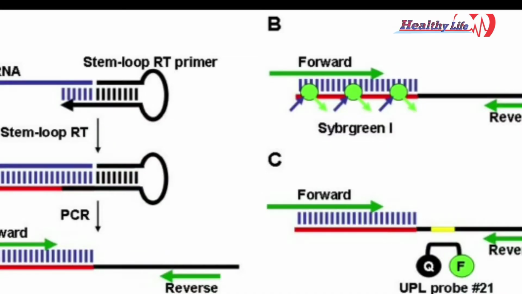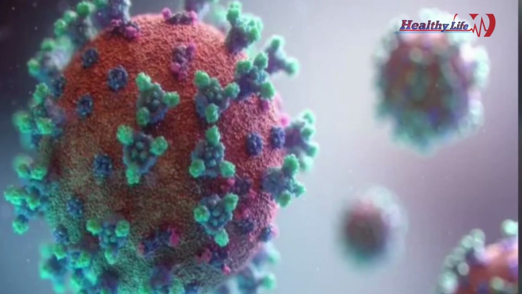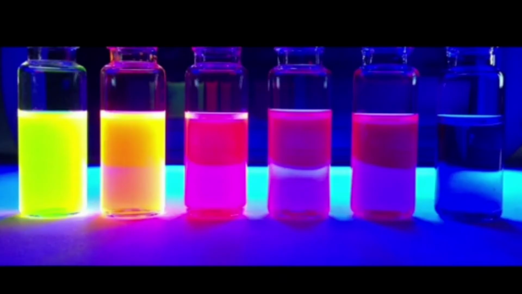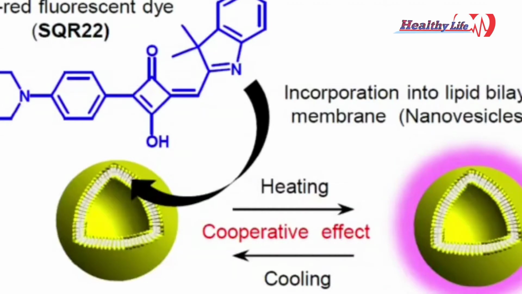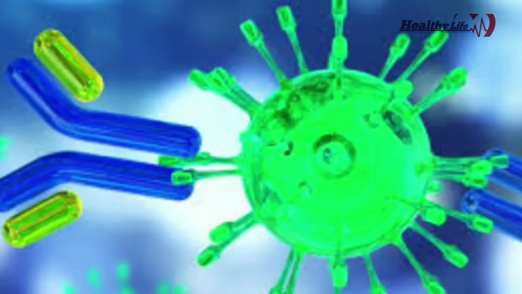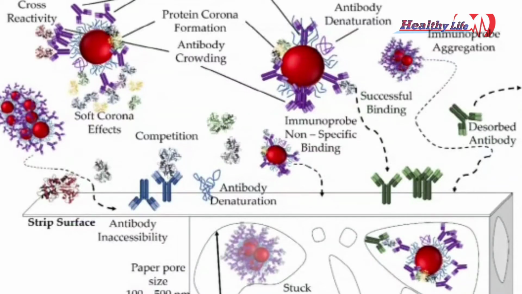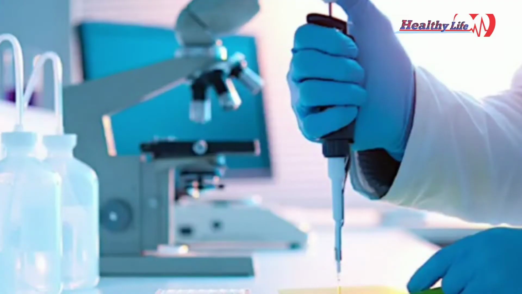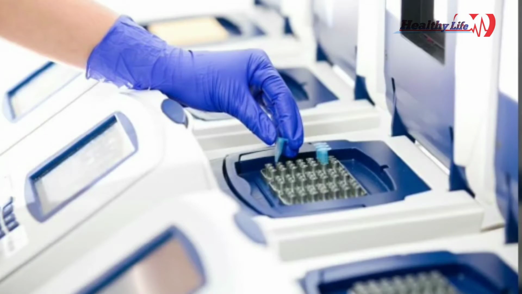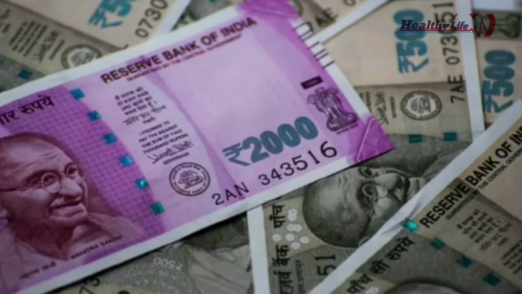Then, with the use of primers, which are small pieces of DNA designed only to bind to the selected DNA sequence of the SARS-CoV-2 viral genome. Along with primers, the process uses a fluorescent dye which acts as a probe. Then, with the PCR machine, the binding takes place between the sample, the primer and the probe. The time duration for the testing process is around 4 to 8 hours, and the result will be available after 24 hours.